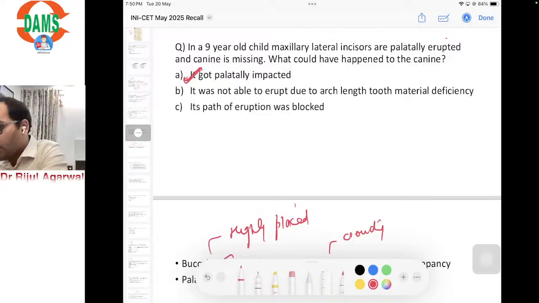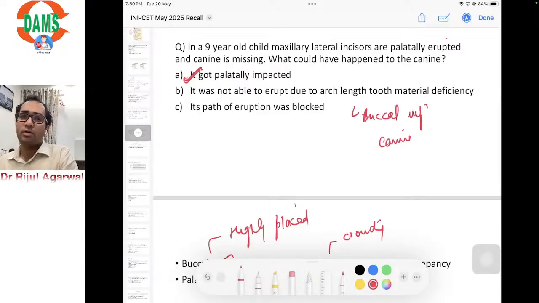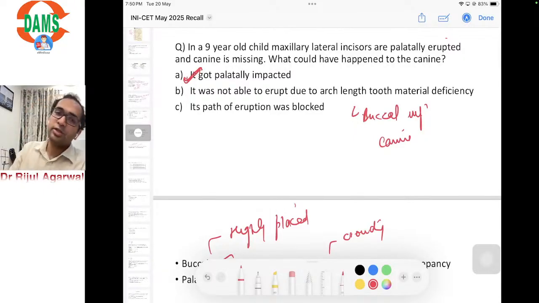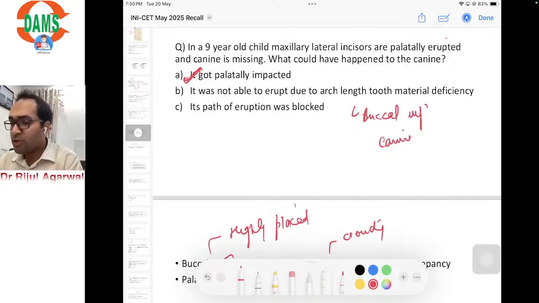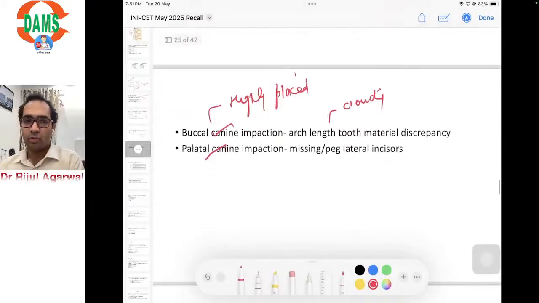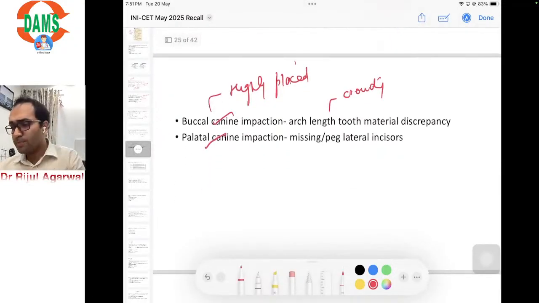If there is arch length tooth material deficiency, there will be buccal impaction of the canine. This question is somewhat incomplete in its formation, or you can say in the recall. Had I got the complete question, I would have been able to answer you much better, but nevertheless the concept is this. This is already discussed in your class notes.